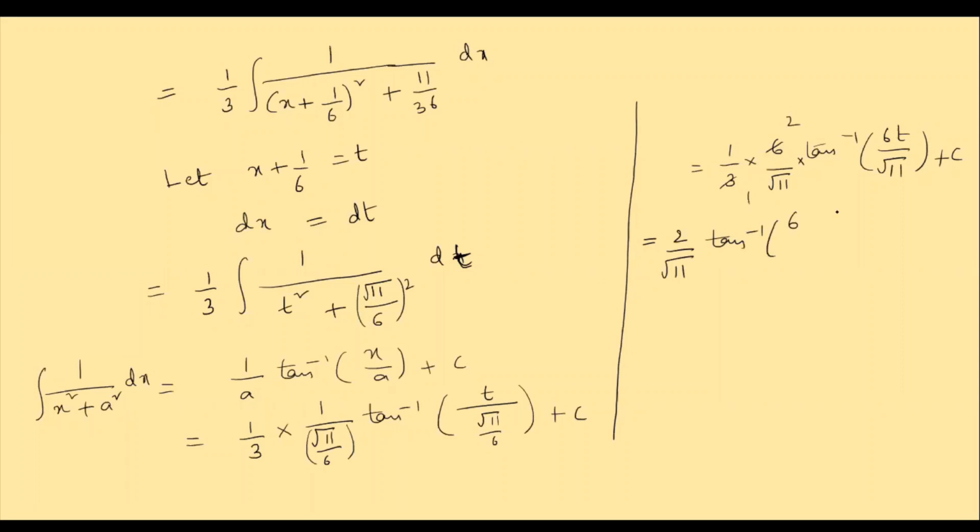What is our t, children? What you have taken as t? x + 1/6 is taken as t. So in place of t, I am replacing x + 1/6, by √11, plus c.